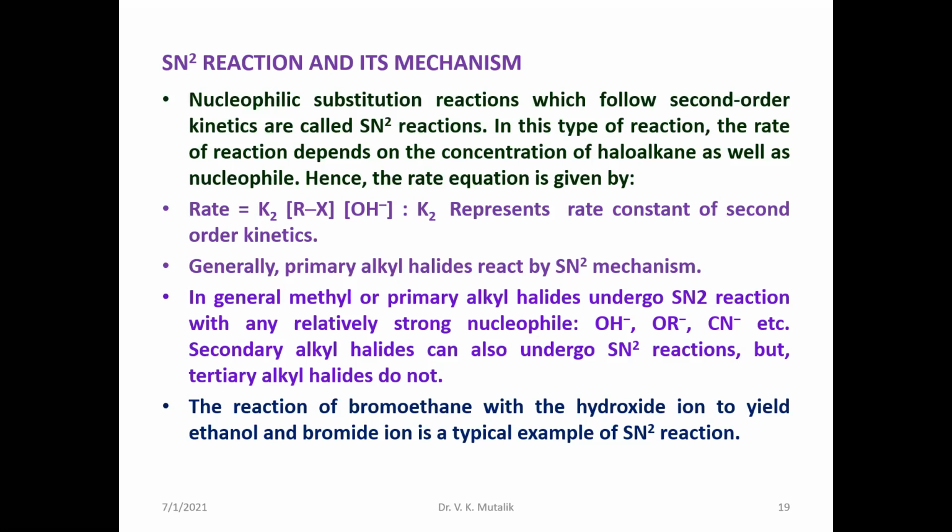However, for secondary alkyl halides, the order of reactivity in both cases, whether SN1 or SN2, would remain the same. They will proceed by either the SN1 or SN2 reaction.